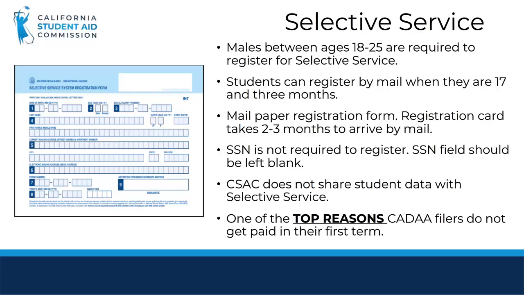To mitigate fears and concerns from students and their families who are nervous about registering because they fear their undocumented immigration status will be shared, we should assure students that the Selective Service website states that they do not share information about a male citizenship status. Please make sure your students are aware of this and emphasize that it is a requirement for financial aid. CSAC does not share student data with Selective Service and is committed to protecting the privacy and immigration status of students.